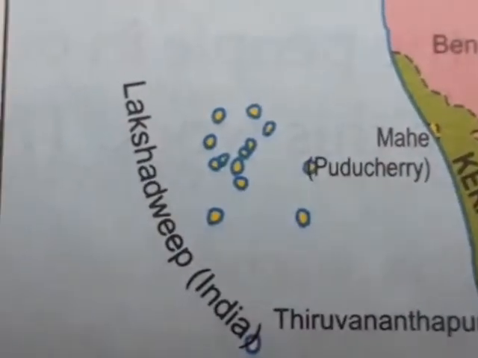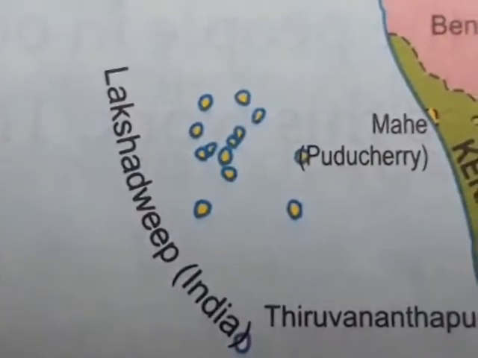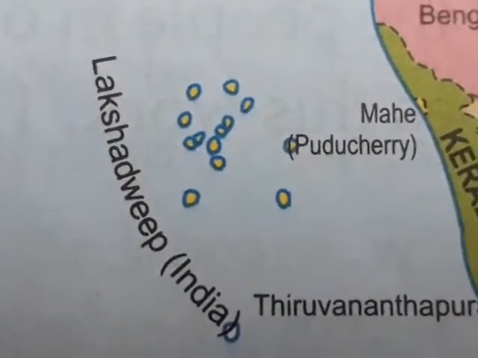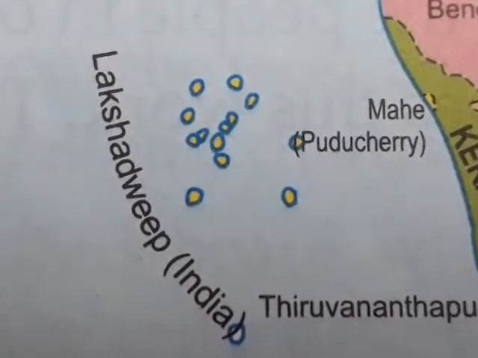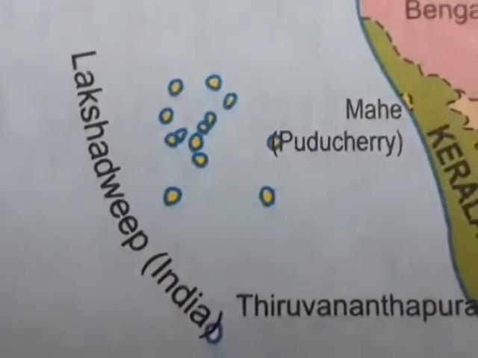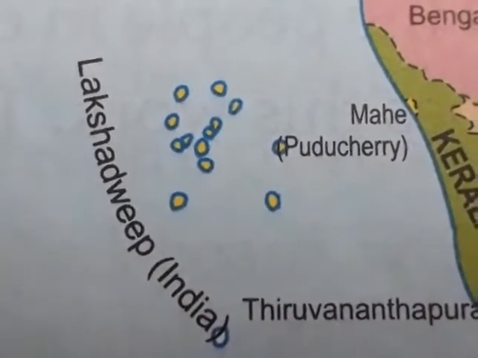Lakshadweep is present in Arabian Sea, and the meaning of Lakshadweep is 100,000 islands in the language Malayalam, and Malayalam is the common language which is spoken here. Fishing and tourism are the major industries of Lakshadweep.